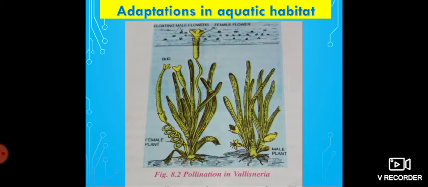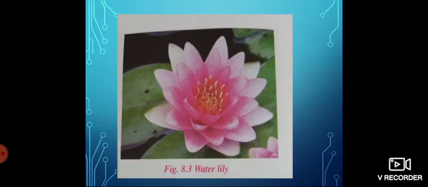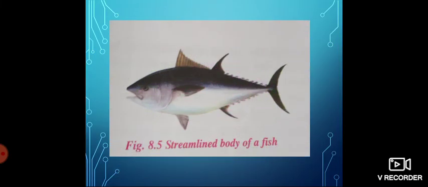Next, there are different animals and the adaptations of animals. Among that, we have to study the adaptation of fishes. There are different animals which live and swim in water, like fishes, frogs, crocodiles, whales, etc. We can discuss the adaptations of fishes. Fish are aquatic animals, and they are found both in marine and fresh water. Different varieties of fishes are there.